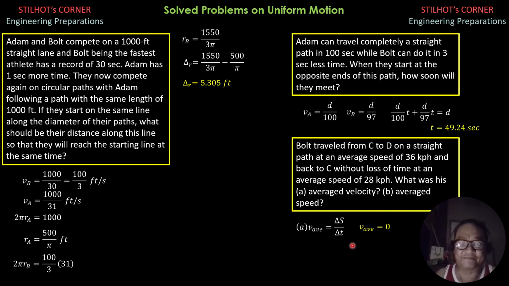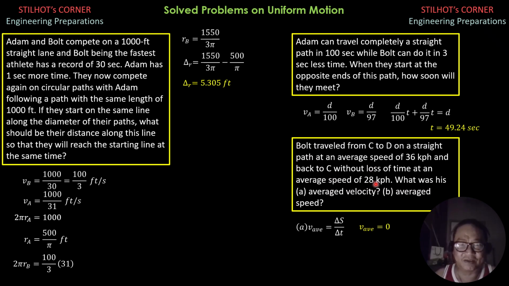While for the average speed, it is total distance traveled over total time. If the distance of the path is d, the total distance traveled by Bolt would be 2d, and the total time would be the time covered in traveling from C to D plus the time covered in traveling back to C. Time equals distance over average speed.